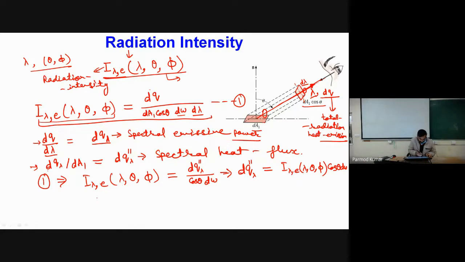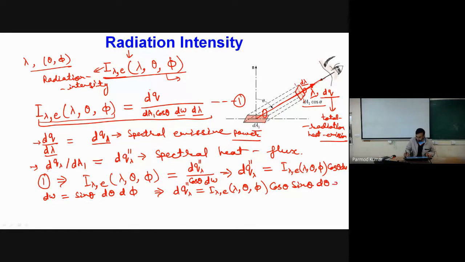Now the definition of d omega we have already seen. d omega is nothing but sin theta d theta d phi. So if I substitute this definition, I will find dq double dash lambda equal to I lambda,e of lambda, theta, phi into cos theta sin theta d theta d phi. This is through this elemental surface, and here also we are considering at the moment a differential solid angle.